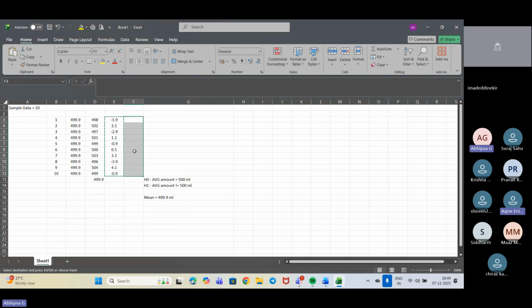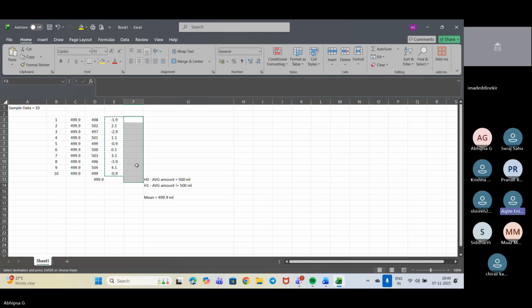Fine, let's check. No, it is not giving the values. Anyhow, if I need to get the values, there's a values option. Please do it again.